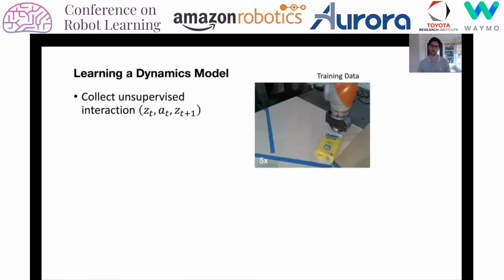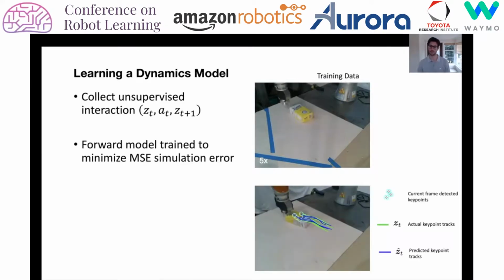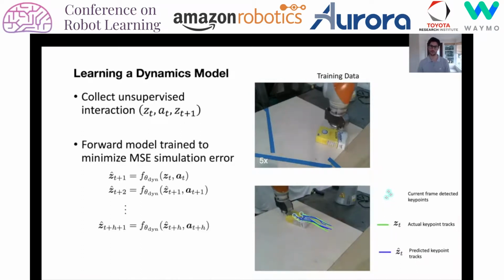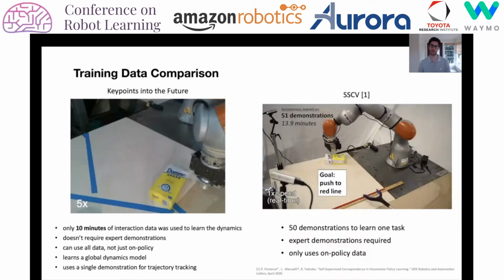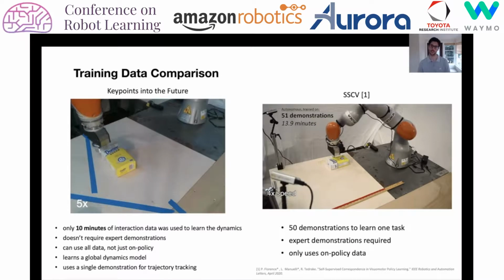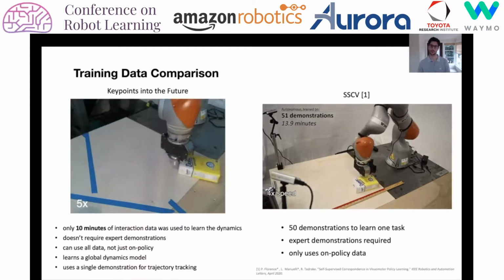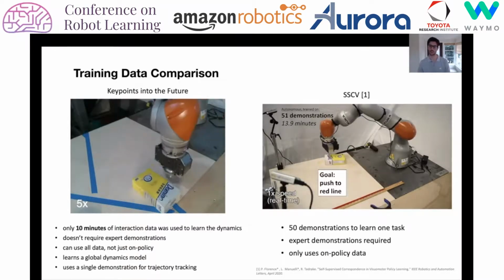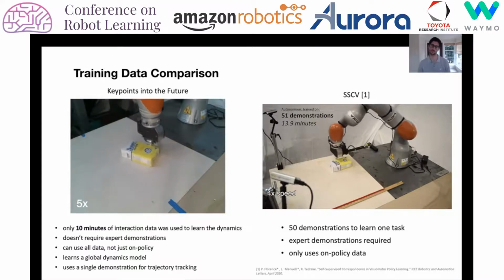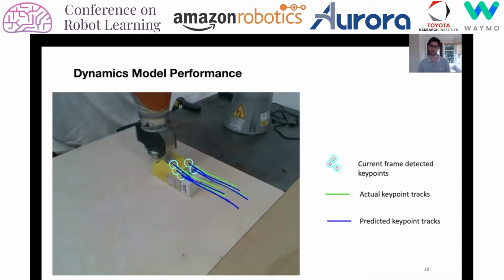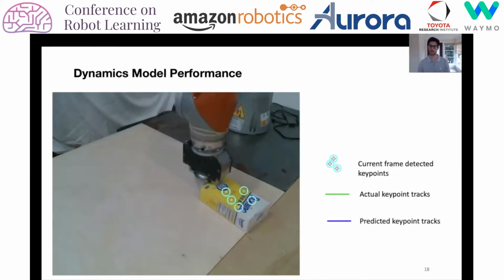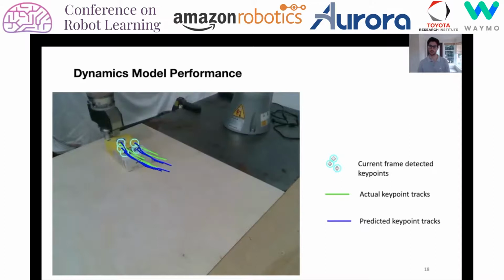To learn a dynamics model, we collect unsupervised interaction data. Our approach allows for predicting multiple time steps into the future by repeatedly applying the dynamics model. The model is then trained to minimize the multi-step prediction error. Our approach was trained using just 10 minutes of real-world interaction data. In contrast to prior work, we do not require expert demonstrations and can take advantage of off-policy data. Here we show the performance of the learned dynamics model. Ground truth keypoint tracks are shown in green, while the multi-step predictions from our learned model are shown in blue.